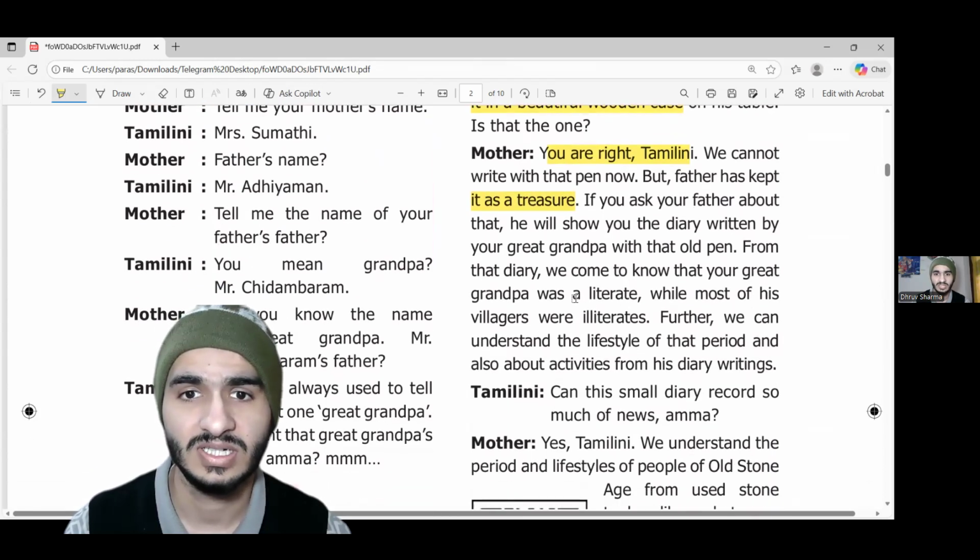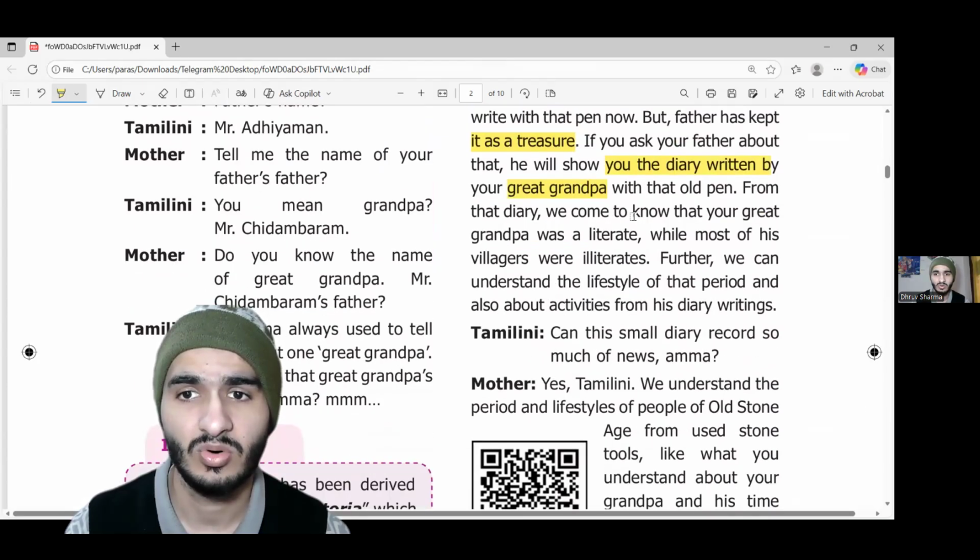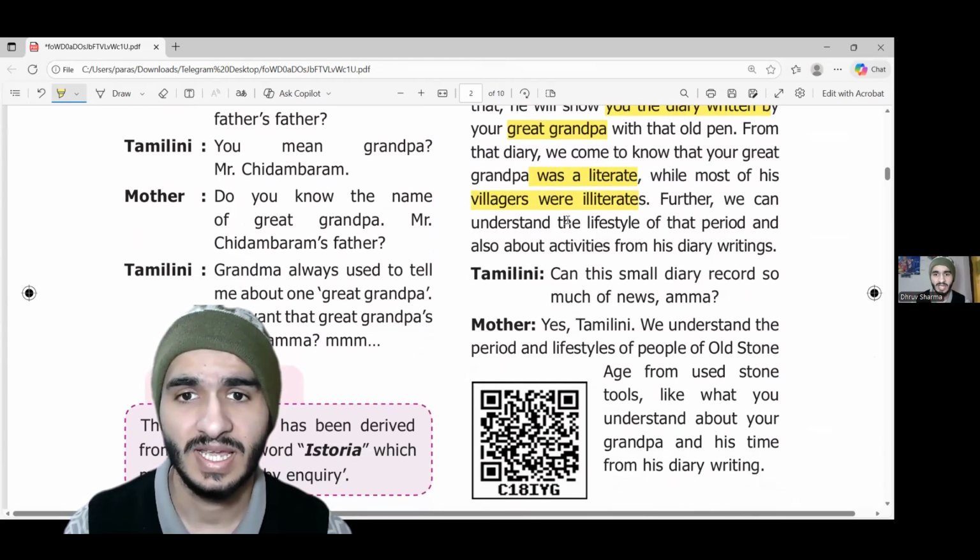Mother: If you ask your father about that, he will show you the diary written by your great grandfather with the old pen. From the diary, we come to know that your great grandfather was a literate person, while most of us villagers were illiterate. Further, we can understand the lifestyle of the period and also about activities from his diary writings.